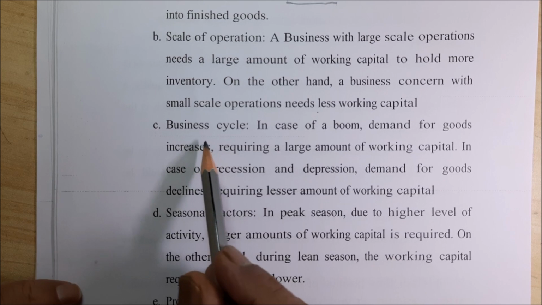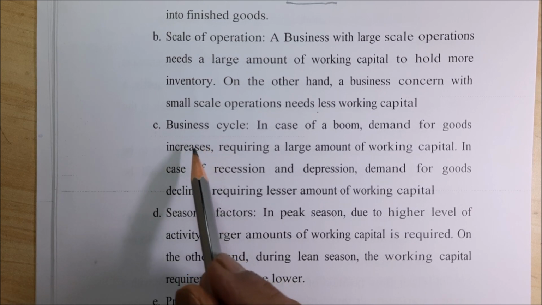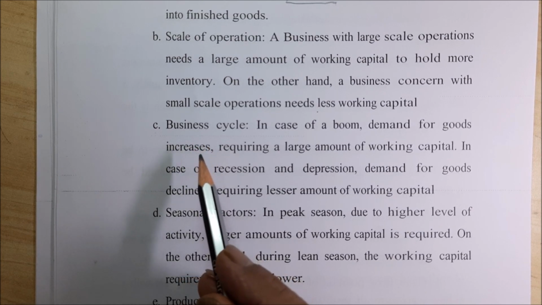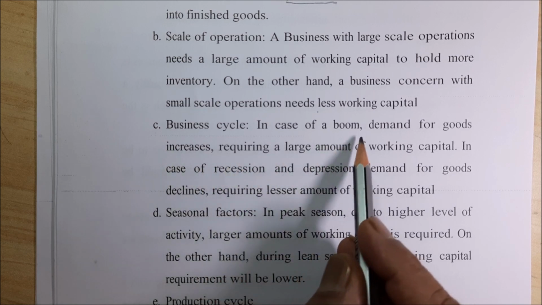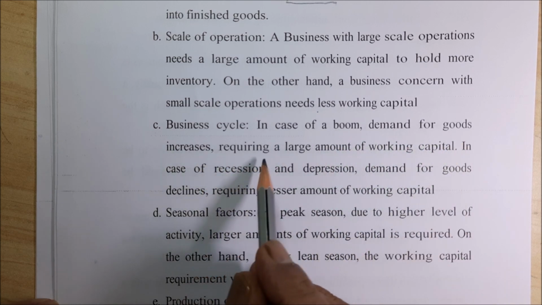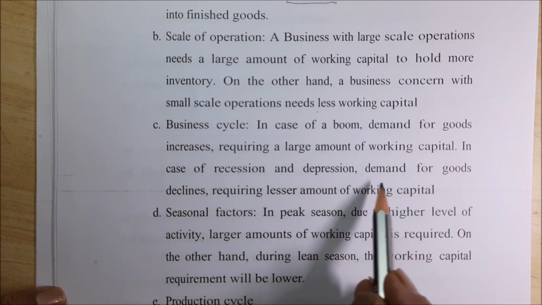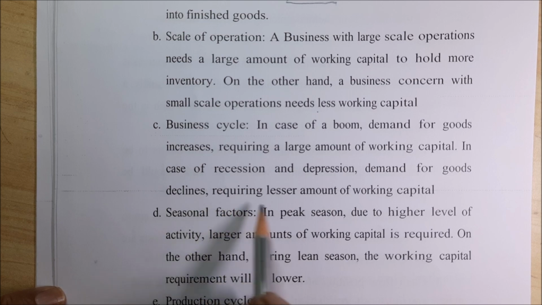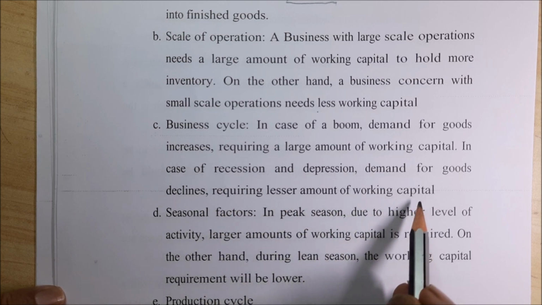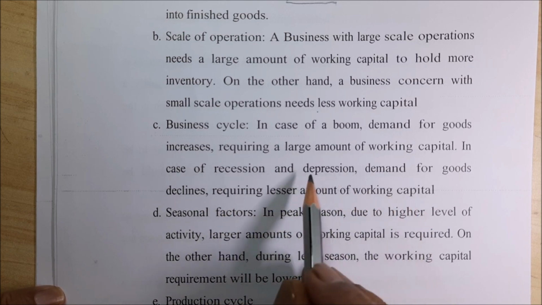Business cycle. You should be very careful, there will always be ups and downs in the business, right? In case of boom, demand for goods increases, requiring a large amount of working capital. In case of recession and depression, demand for goods declines, requiring a lesser amount of working capital. So it is very simple.